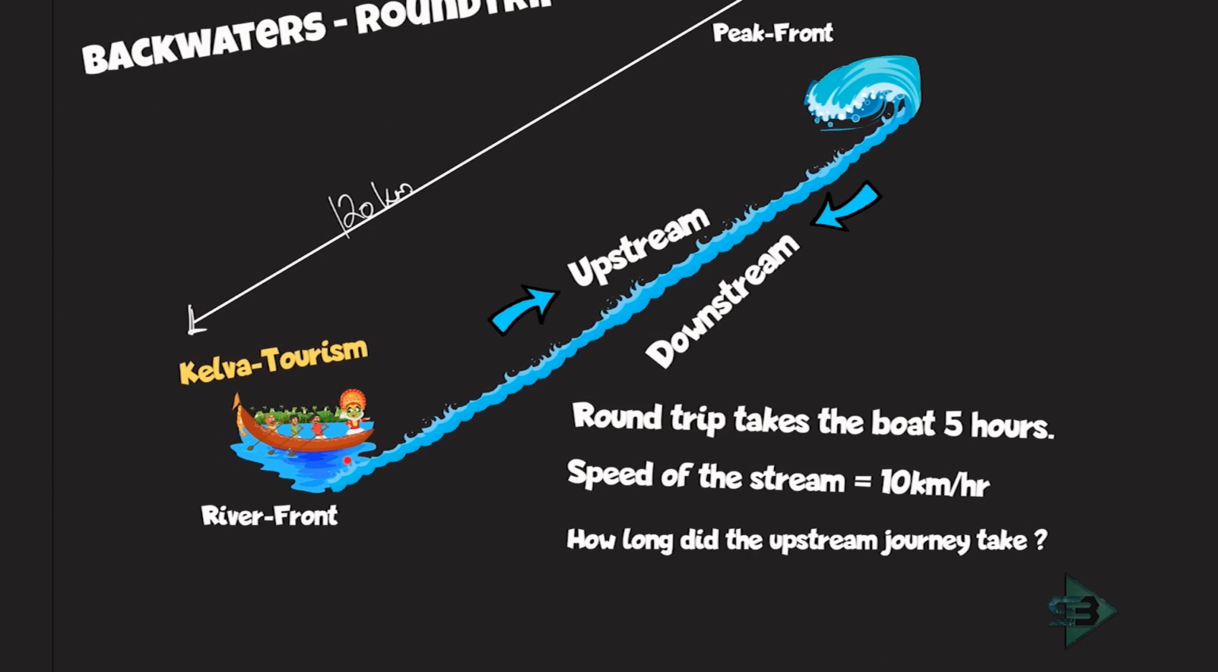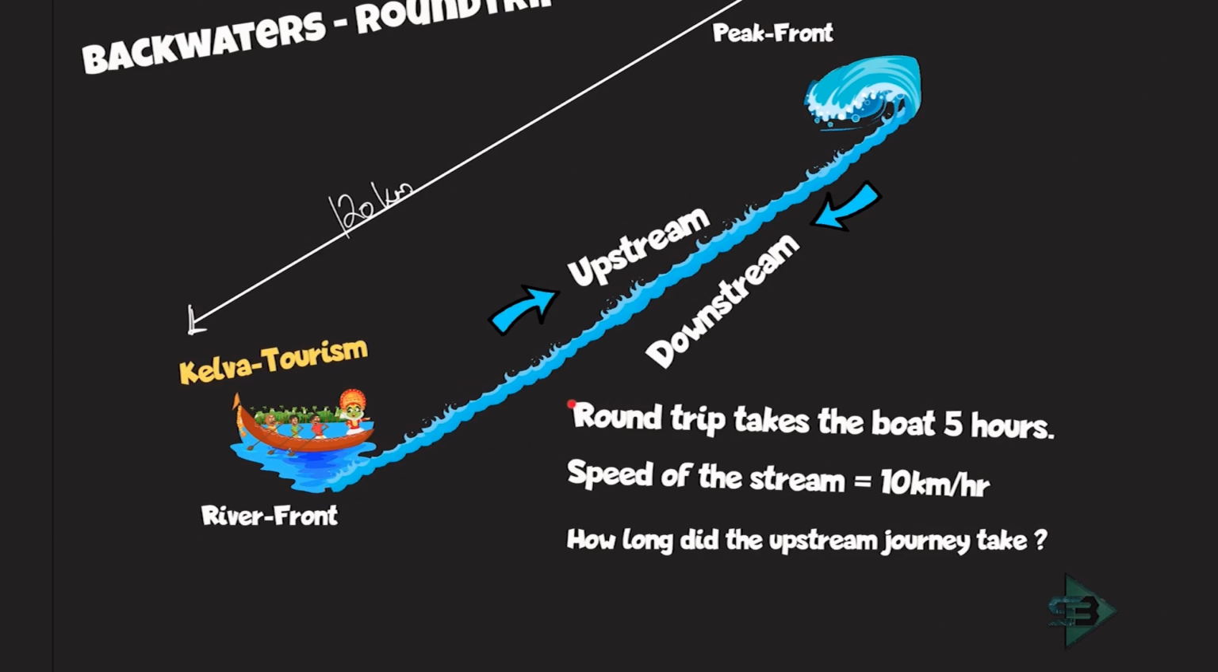And the boat first goes from the riverfront to the peak front, which is upstream, going against the flow. Then the boat comes downstream. Downstream means coming with the flow. That is the backwaters round trip, going from the riverfront to the peak front and from the peak front back to the riverfront.